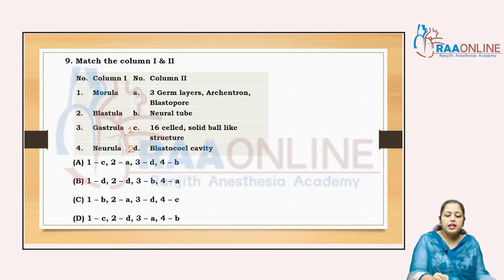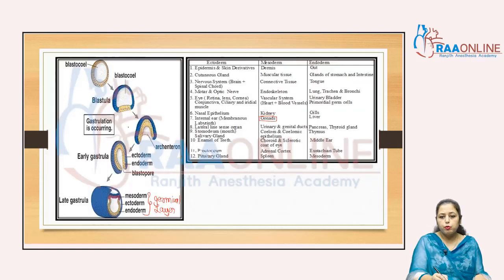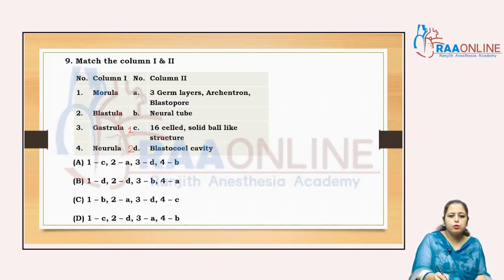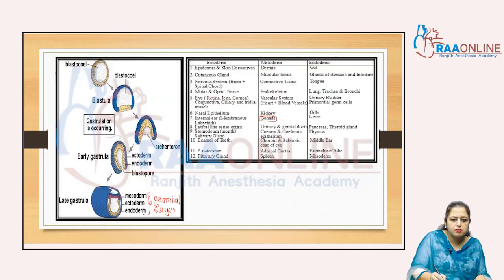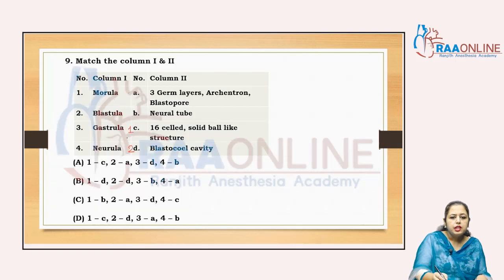2D. In gastrulation, the 3 germinal layers are formed with the blastopore, and the archenteron is formed. See here, that is the blastopore and the archenteron. This is the archenteron which is formed here.